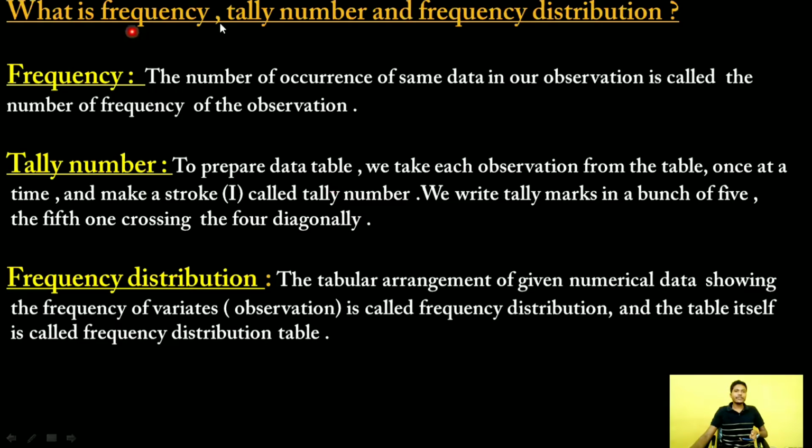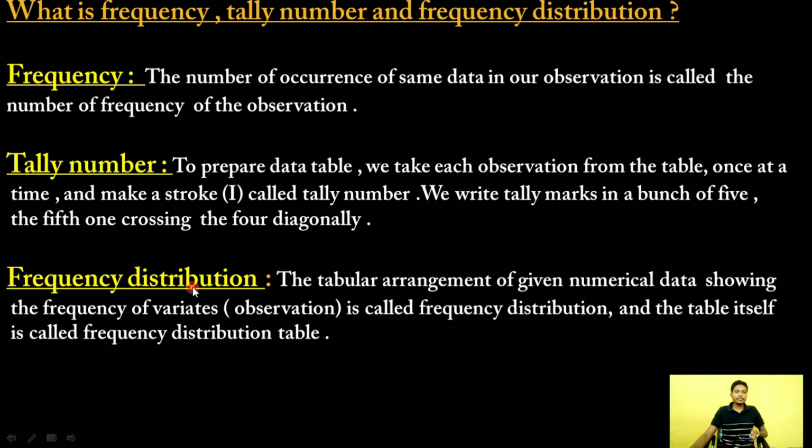Now, what is frequency, what is tally number, and frequency distribution? This is the frequency. The number of occurrences of the same data in our observation is called the frequency of the observation. And a tally number: an observation is denoted by one stroke, and a tally is represented by a bunch of five, and the fifth crosses the fourth diagonally.